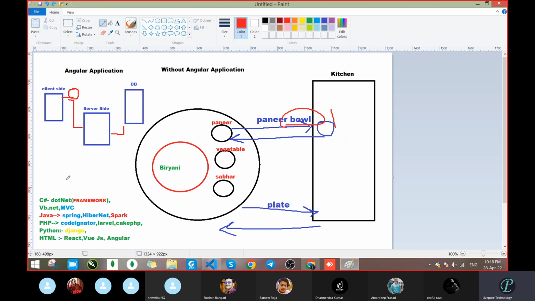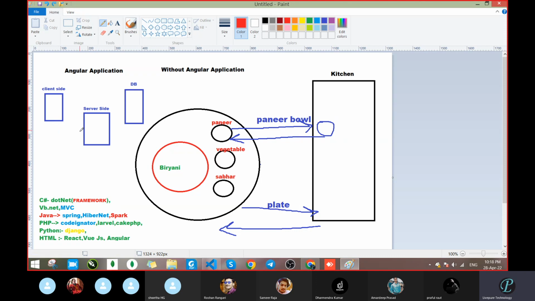But when we are writing the client side, meaning any front end application like Angular or React, then you have to make some relation to the server side, because this application is running somewhere. There is no relation that you are running the application on Angular.